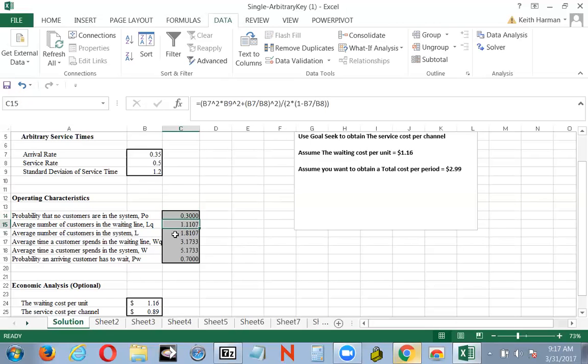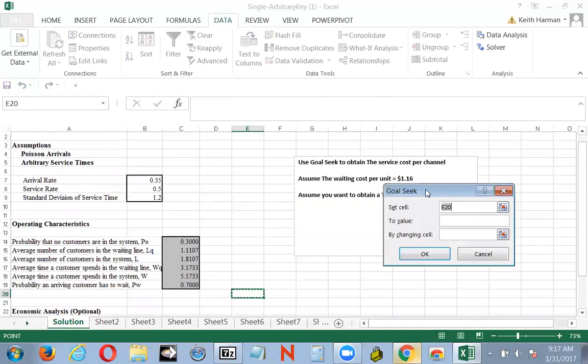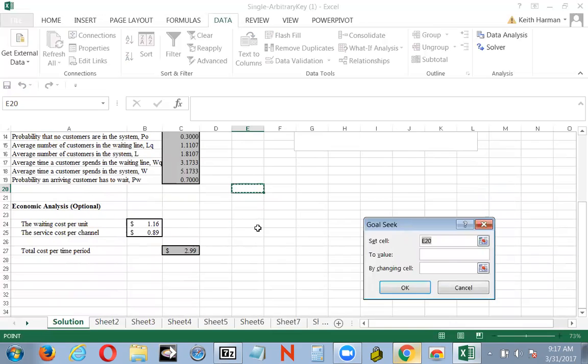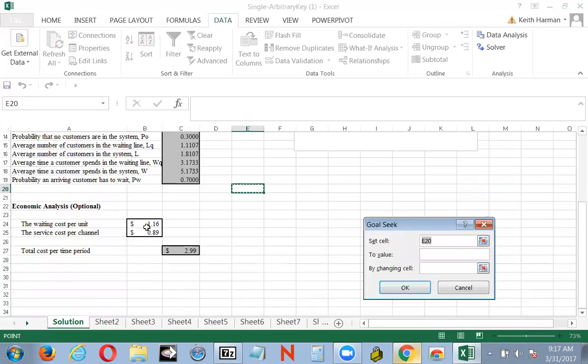Now we have the average time in the waiting line, number of customers in the system, time they spend in the waiting line, time they spend in the system, and there's a probability that an arriving customer has to wait. Now we're ready to use goal seek. So we're going to click on data, then we'll do what-if analysis. We'll click on goal seek, and we want to determine the service cost per channel. And we're going to assume the waiting cost per unit is $1.16, and we want to obtain a total cost per period of $2.99.